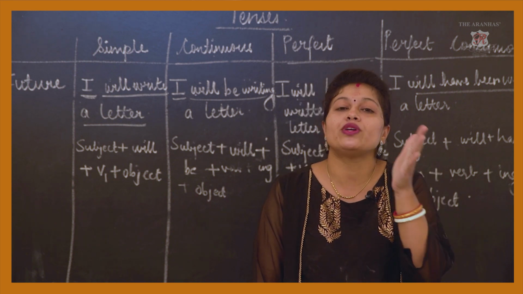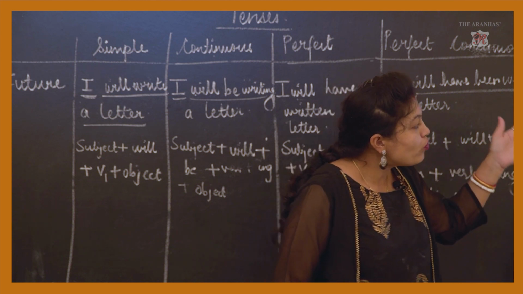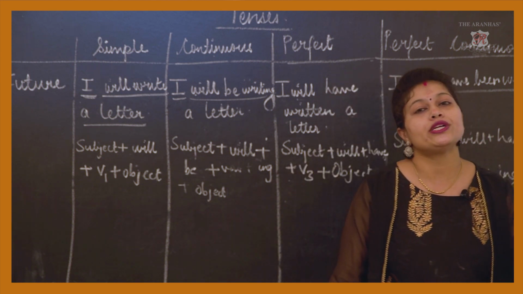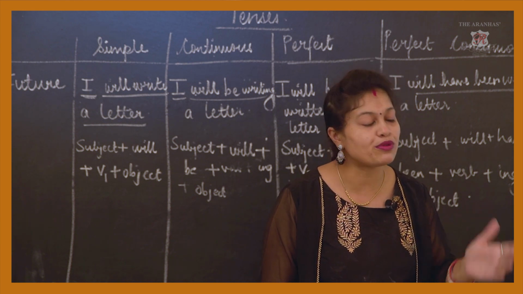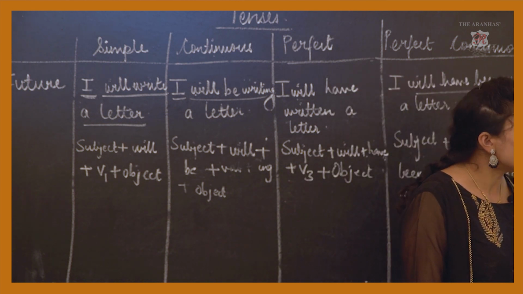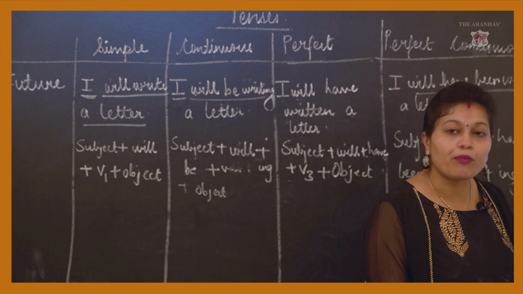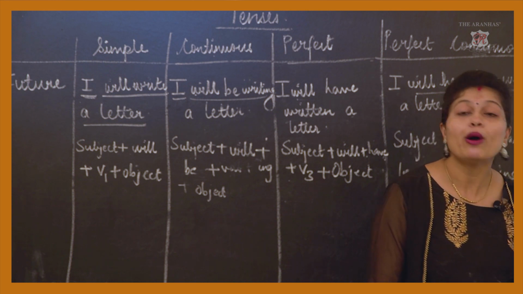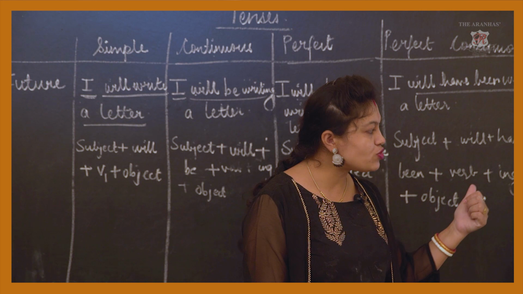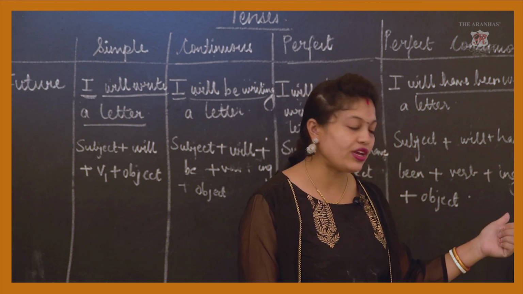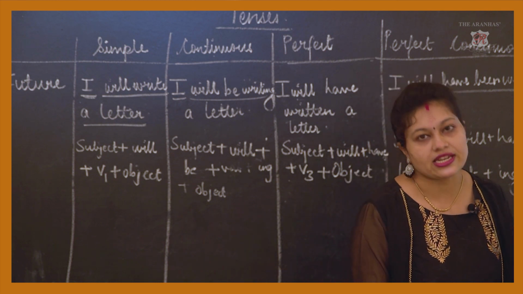First is indefinite, which we also call simple tense: simple present, simple past and simple future. Then continuous or imperfect, then perfect tense, and last we have perfect continuous tense: present perfect continuous, past perfect continuous, future perfect continuous. Like that, each is divided into four categories.